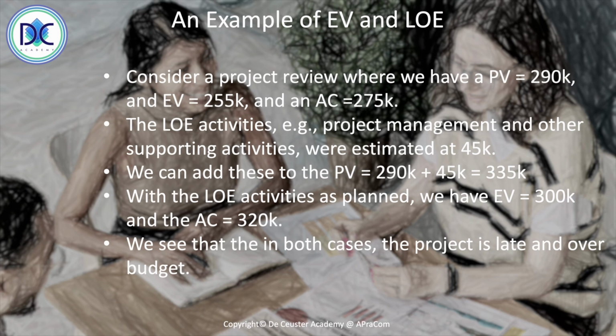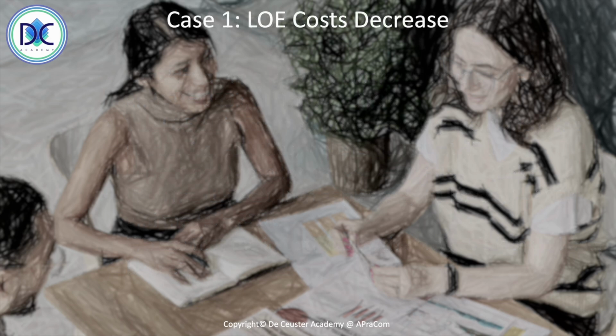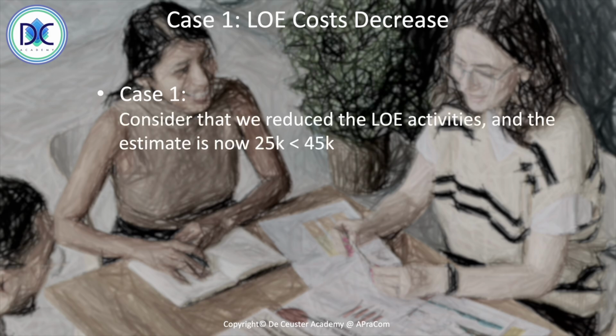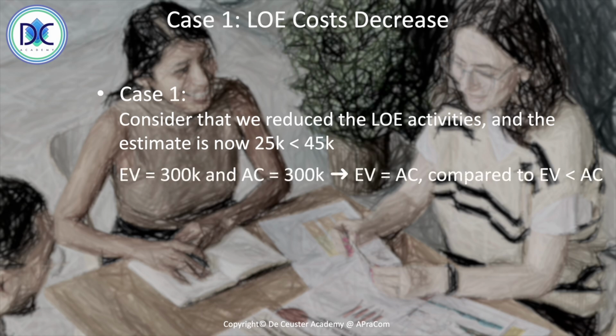But what happens when the level of effort costs decrease? And this is case 1. We reduce the level of effort activities, and the estimate is now 25k. So the level of effort activities were reduced by 20k, and we see that the earned value is still 300k because we are still counting everything, including all those level of effort activities. We put that in the plan value, so the value that we earn includes the level of effort activities.